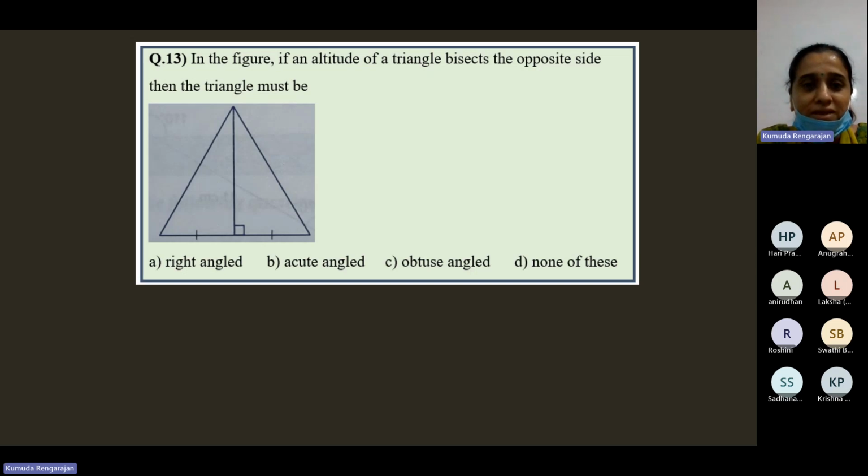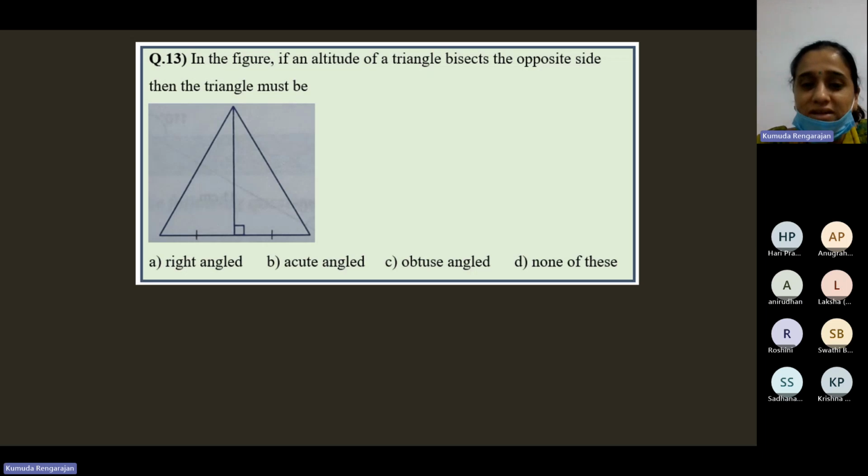In the figure, if an altitude of a triangle bisects the opposite side, then the triangle must be. This question is actually funny because they've given the triangle as an acute triangle. Okay, let me read it again to understand better. In the figure, if an altitude of a triangle bisects the opposite side, then the triangle must be.